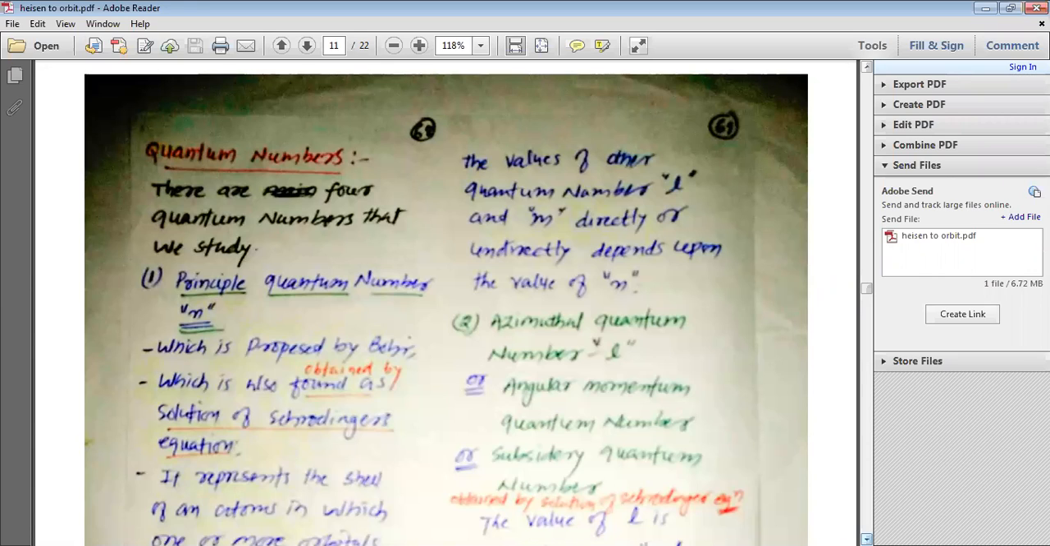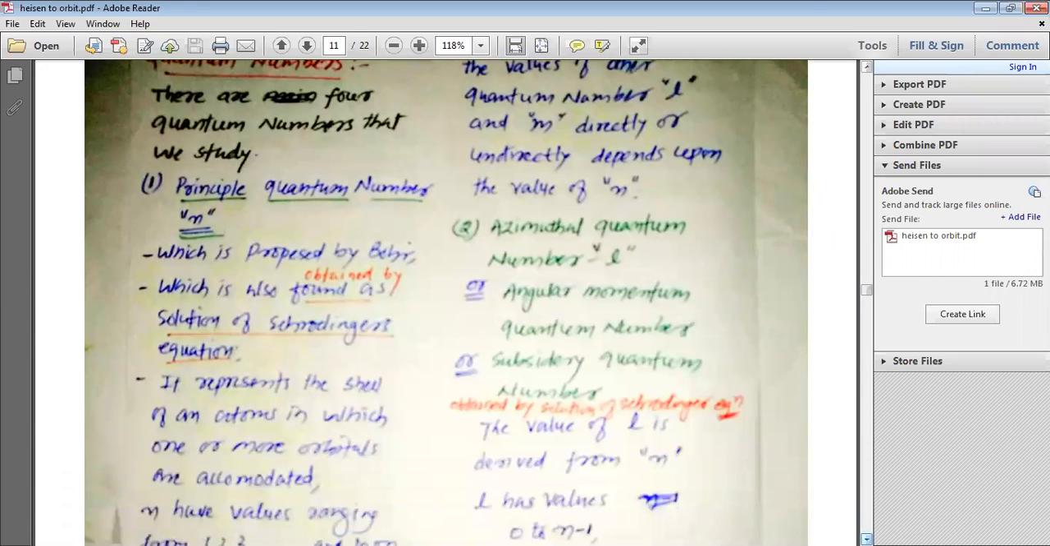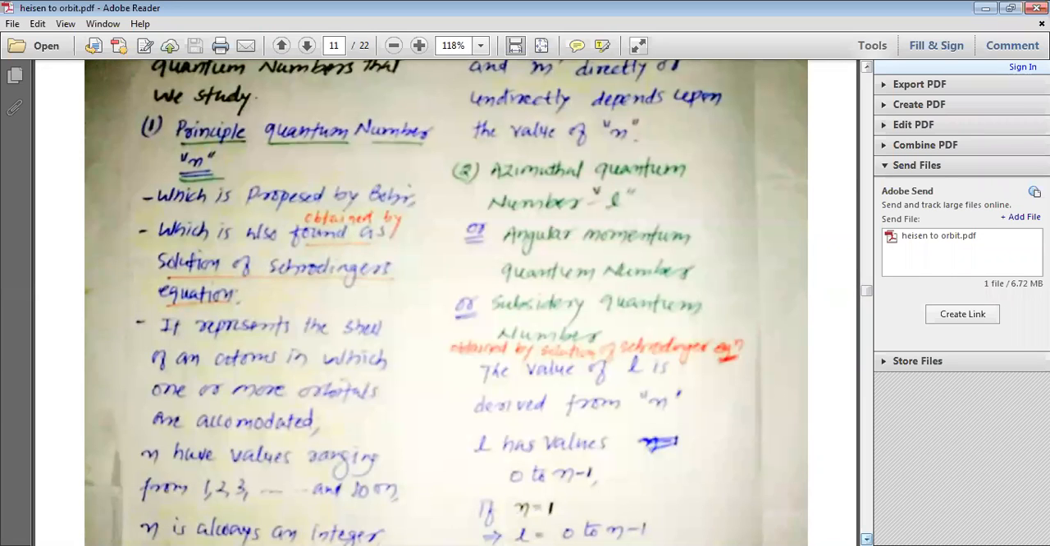At the same time, we have studied the quantum numbers. We have seen that we have various quantum numbers. The first important quantum number is known as the principal quantum number, which is represented by n. The principal quantum number n is obtained from the solution of Schrodinger's equation, but it was first proposed by Bohr.